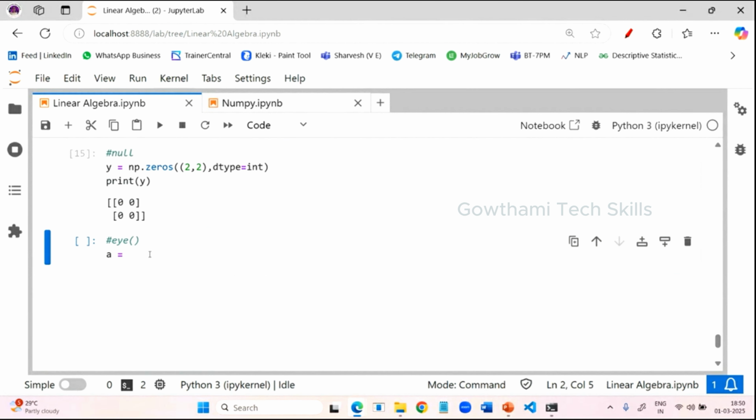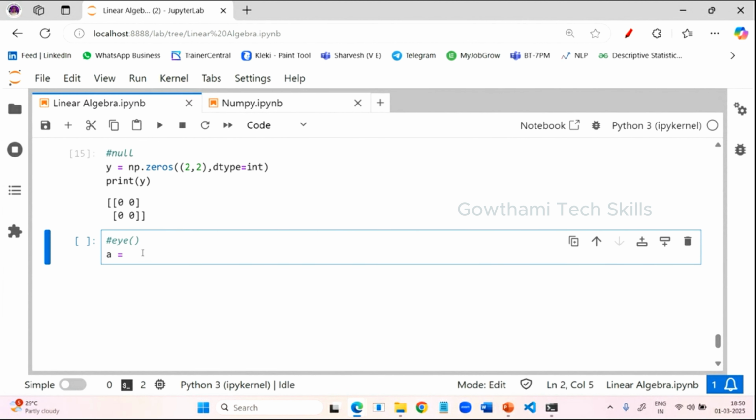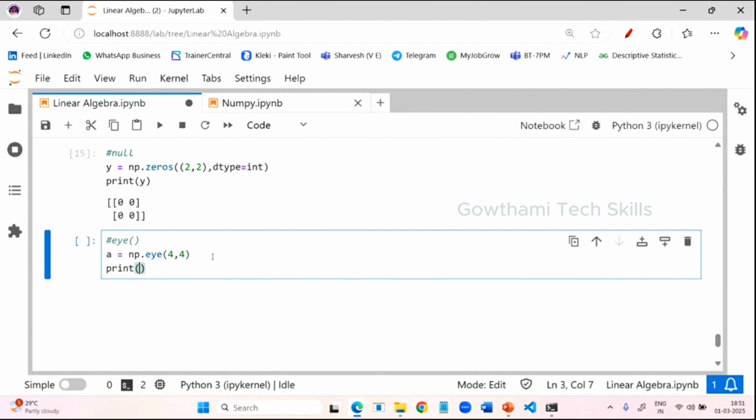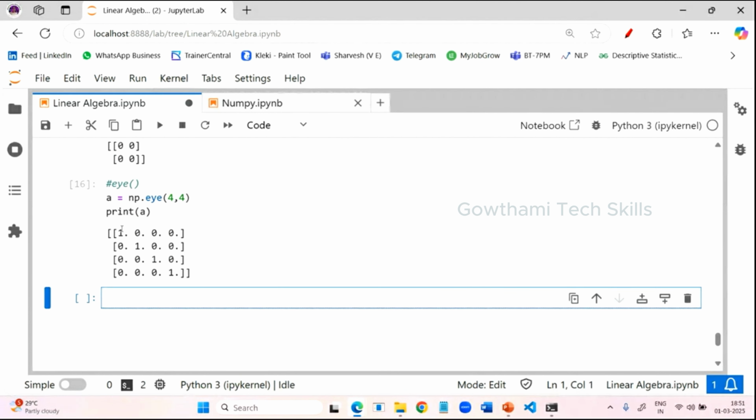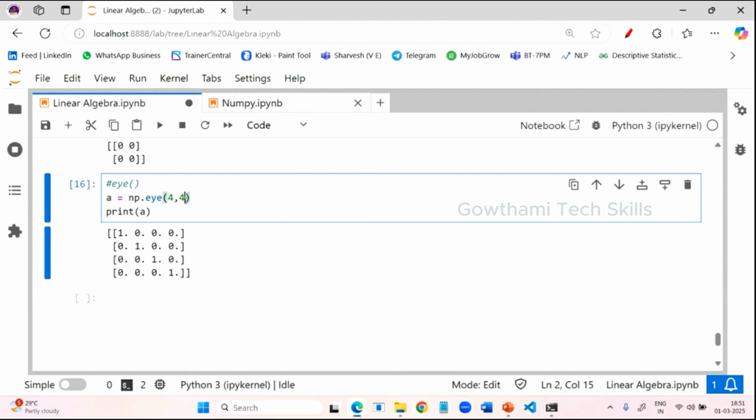To get only the diagonal values, with the rest all zeros, we have to use the eye function coming from the NumPy library, np dot eye. You should provide the size, meaning how many rows and values. It should be a square, with an equal number of rows and columns. If I'm providing 4 by 4, that means a 4 by 4 matrix. Now try to print that variable. You can see the diagonal values are all 1. They are float values only. Basically it will generate float values.